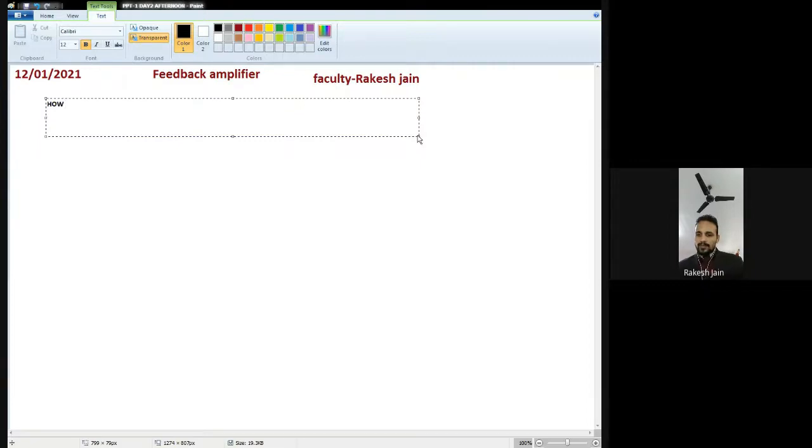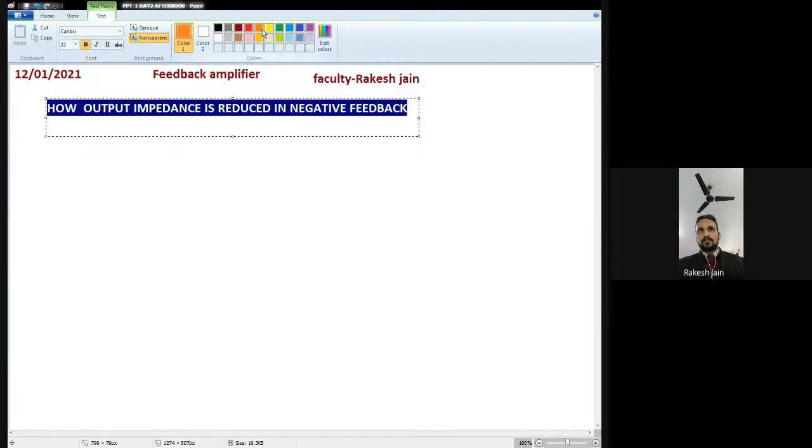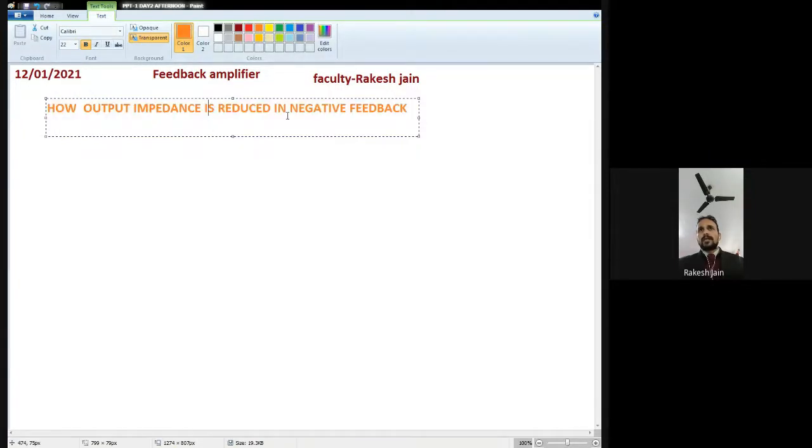How the output impedance is reduced by negative feedback, or we can say how negative feedback reduces the output impedance. This is our topic: how negative feedback reduces the output impedance, how output impedance is reduced in negative feedback.